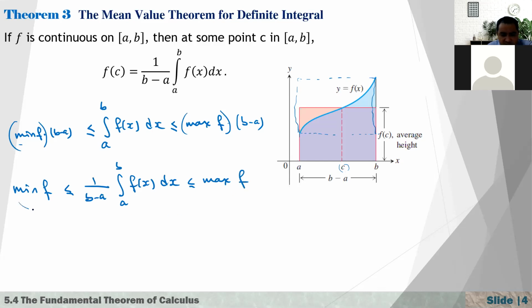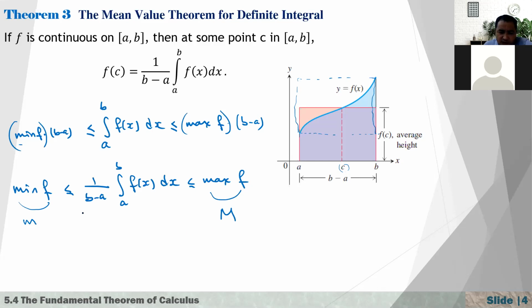Now, let me denote the minimum by lowercase m and the maximum by capital M. If you remember the first theorem in chapter 3, if you're given a continuous function over the interval [a, b], then it has a global minimum and a global maximum.